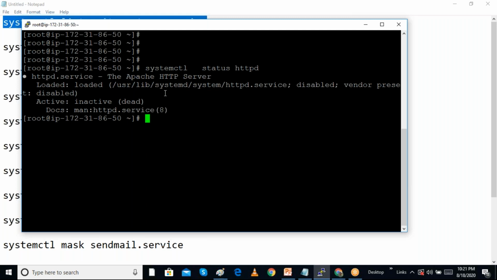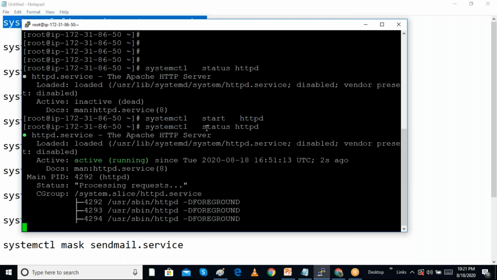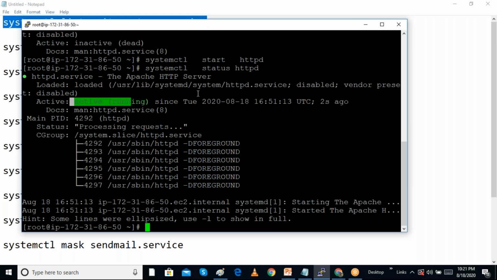We can give systemctl start HTTPD. This particular service we want to start, so we are giving systemctl start HTTPD. Now I will check the status. We can see that this is running now. So we can start the service by the systemctl start command.